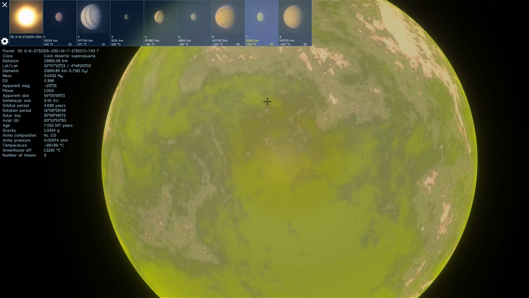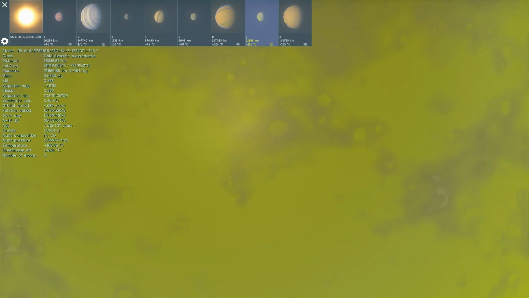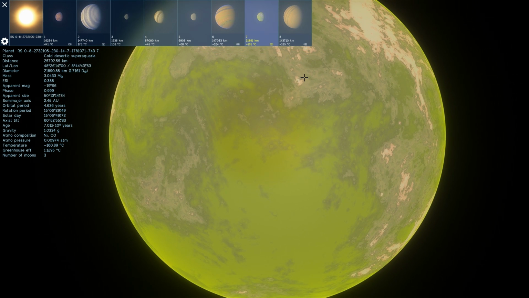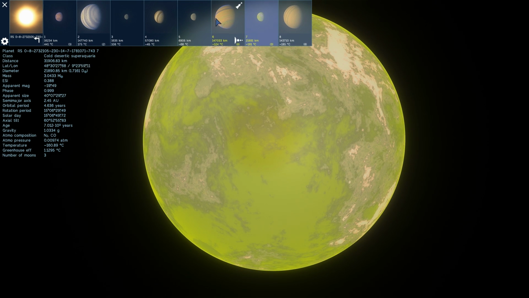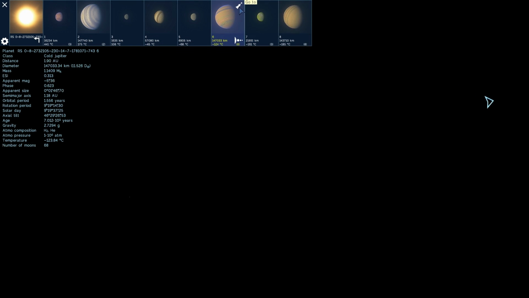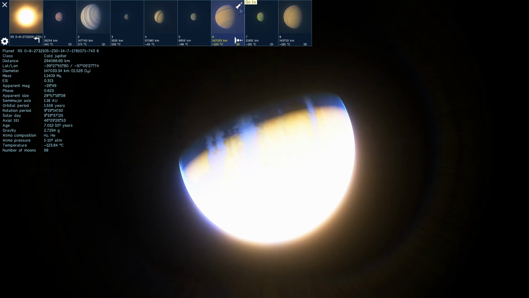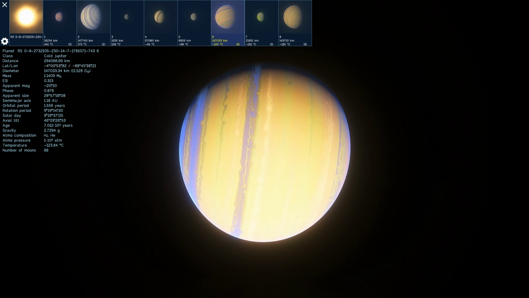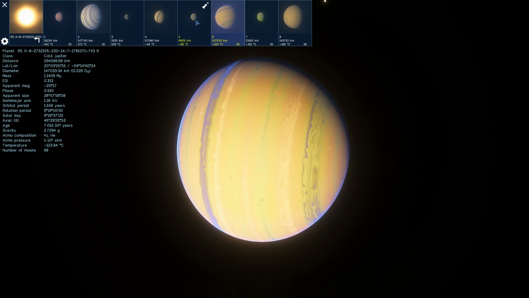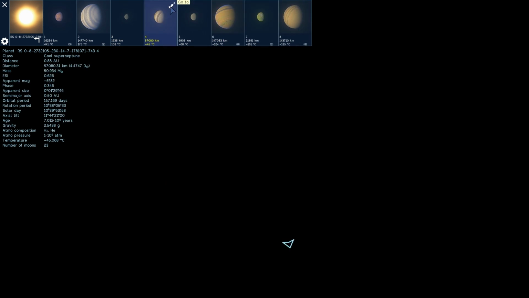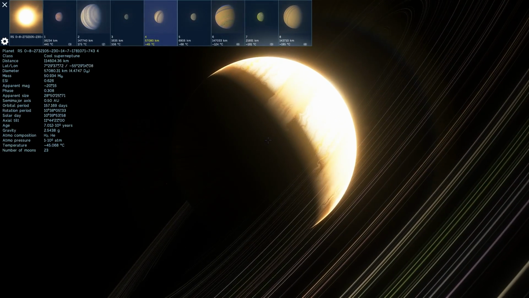Ironically, this is not from life. This is actually from some kind of a material on the surface that we don't really know what it is. But it makes it look very green. Possibly some sort of a mixture of sulfur. There's a gas giant here as well that seems to have very cool colors. This is a cold Jupiter with very, very beautiful colors on the surface. And the only planet that might be, I guess, habitable is this right here. Oh no, that's a super Neptune with really cool rings.